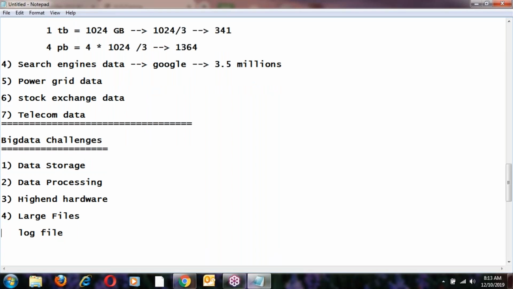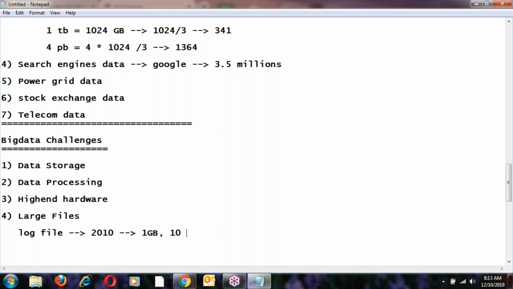Suppose that application started in the year 2010, and generates one log file monthly. In 2010, that log file size may be 1 GB. The next year transactions increase, and when transactions increase, the log file size also increases.